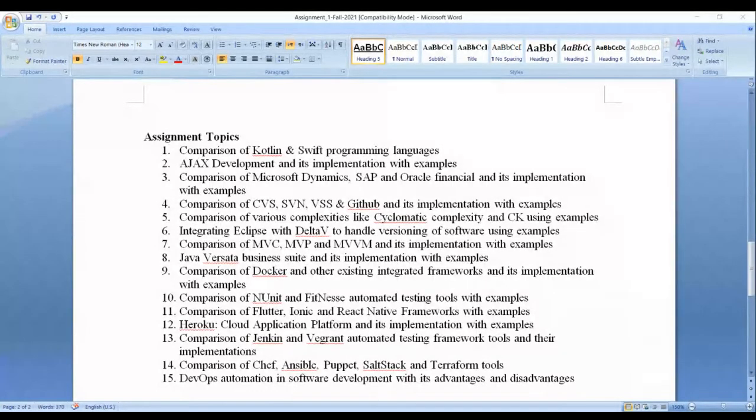You can use IEEE, ACM, any book, but not Wikipedia. You can use the Microsoft website, Amazon resources, IBM resources, HP resources. You can use any resource, but it should be authorized, not like Wikipedia.